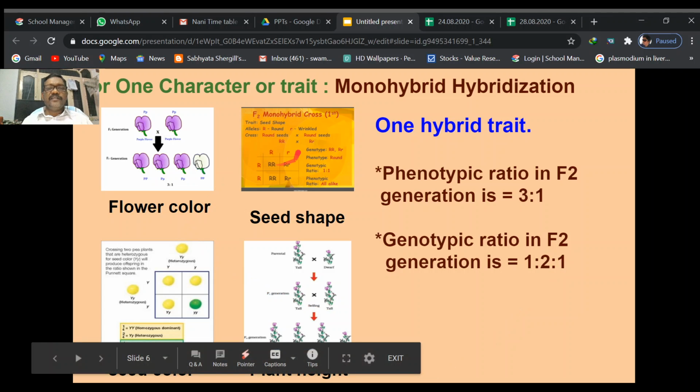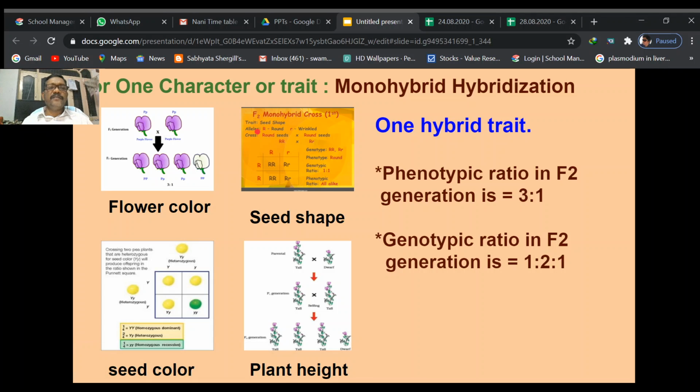In case of seed shape, if you observe, capital R is the round seed, homozygous dominant character. Small r is the homozygous recessive character. They produce gametes containing capital R alleles and small r alleles. If they are denoted in the checkerboard, what happens here?